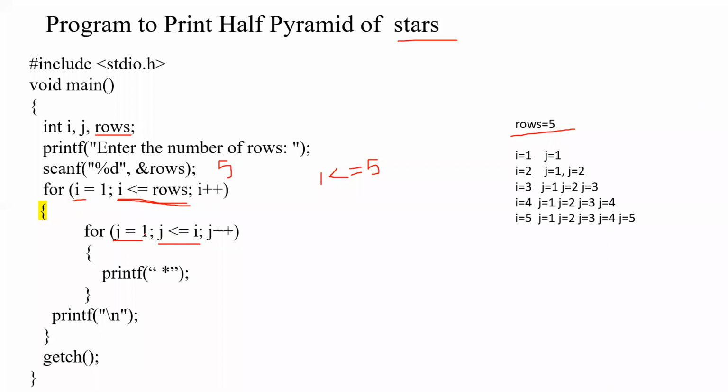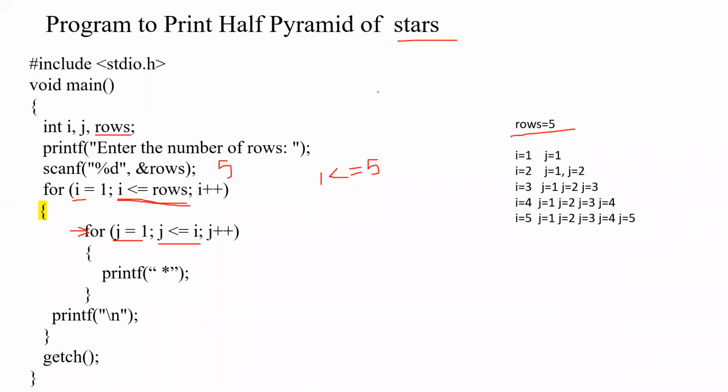So here, when i equal to 1, we are reaching the inner for loop. And now inside the inner for loop, the testing condition is given as j less than or equal to i, right? You know, when i equal to 1, we are checking the inner for loop, where we are checking whether j is less than or equal to i.